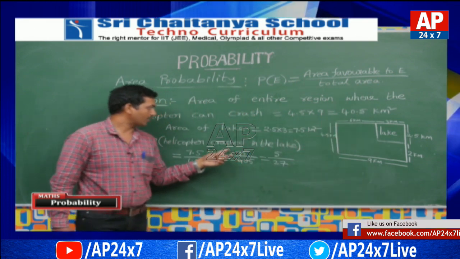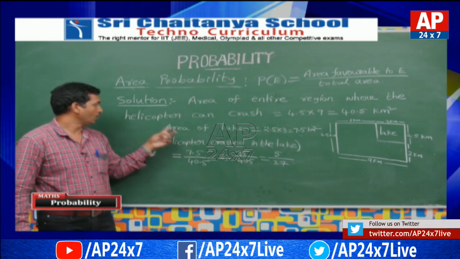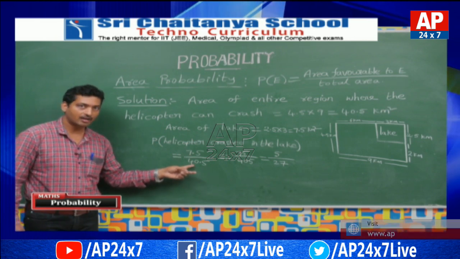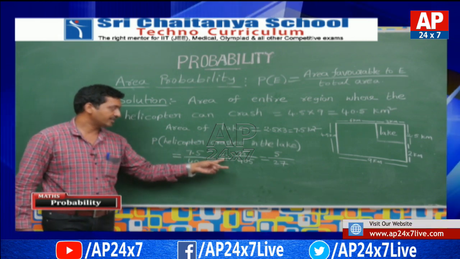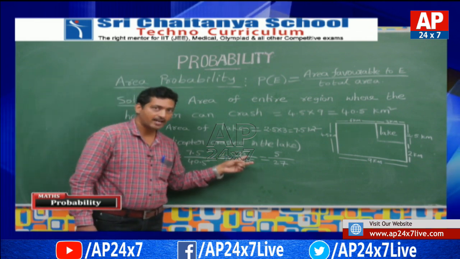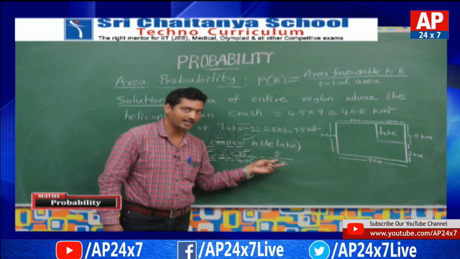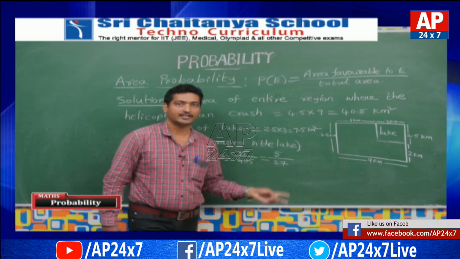Here the area favorable to this event is 7.5, by the total area, which is 40.5, which is equal to 75 by 405, and its final simplification is 5 by 27.